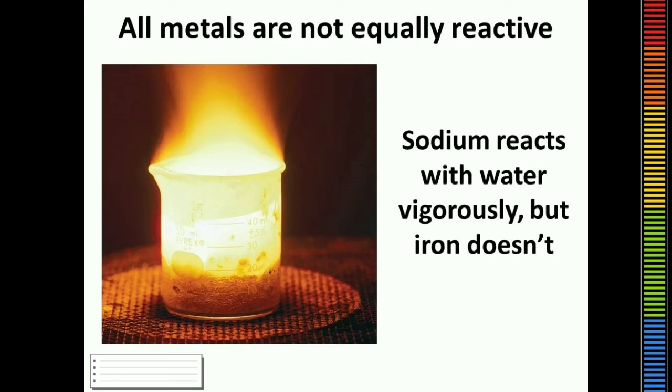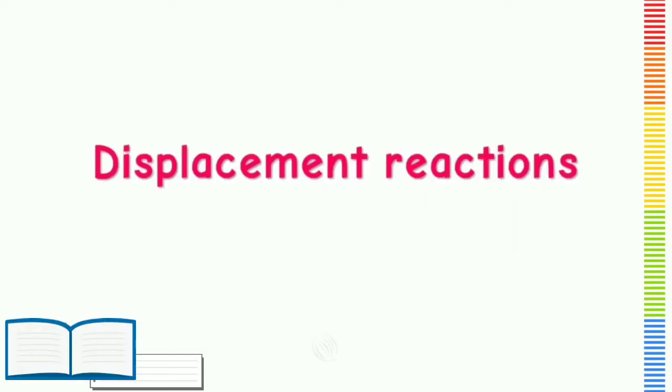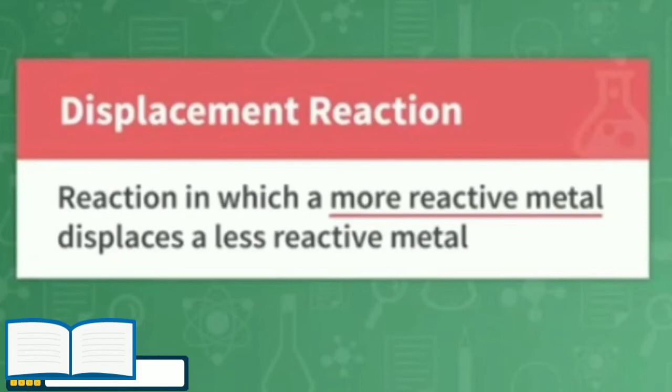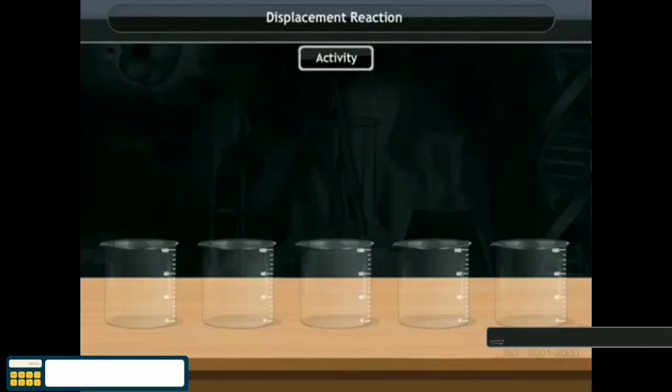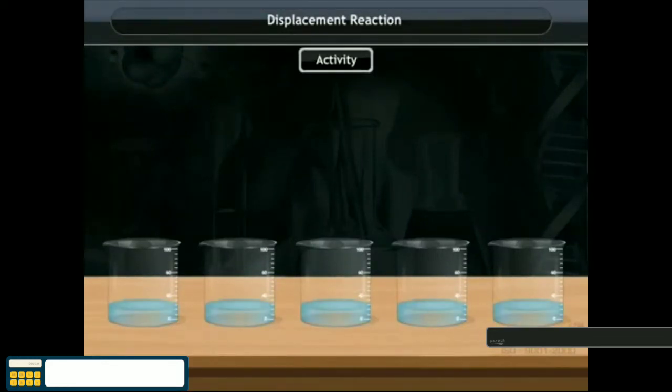Now, all metals are not equally reactive, as sodium reacts with water vigorously but iron doesn't. So let us perform an activity to understand the reactivity of different metals. A displacement reaction is a reaction in which a more reactive metal displaces a less reactive metal. To perform the activity, we have to take 5 beakers and label them 1, 2, 3, 4 and 5. Then we have to take 50 ml of water in each beaker.